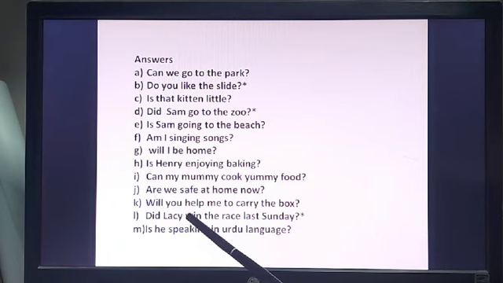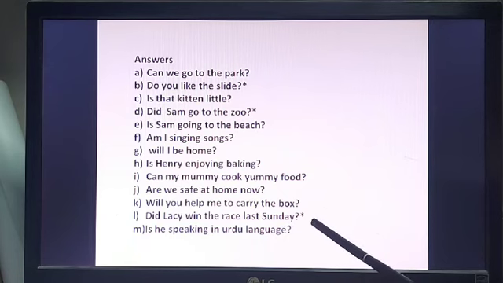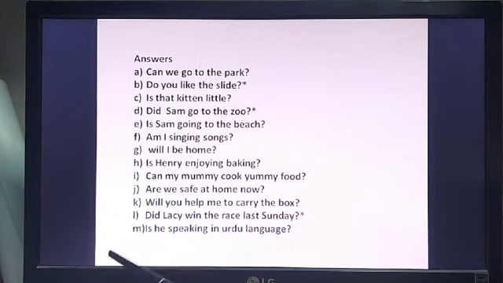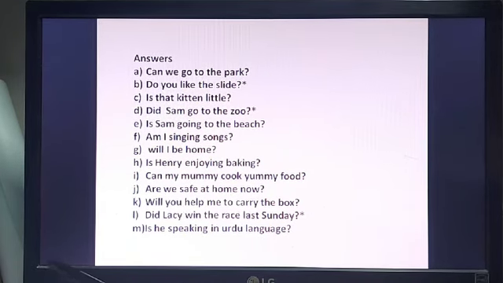Did Lacey win the race last Sunday? So, I will give you the reason of this star later on. Number M, he is speaking in Urdu language. So it will be, is he speaking in Urdu language? Correct?